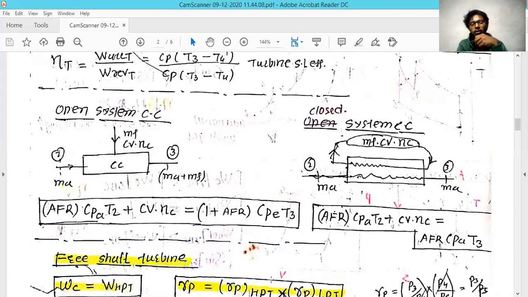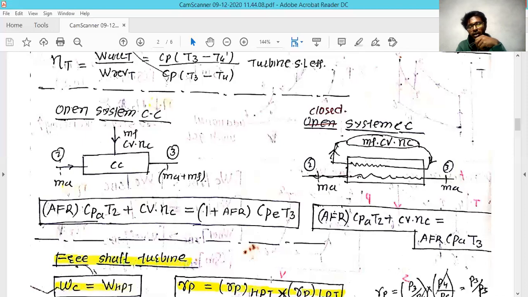But in a simple manner, just calculate the mass: ma Cp T2 plus mf into calorific value equals ma plus mf into CPE, where CPE is the specific heat of the emitted gases, which is different from the Cp of air at T3 temperature.